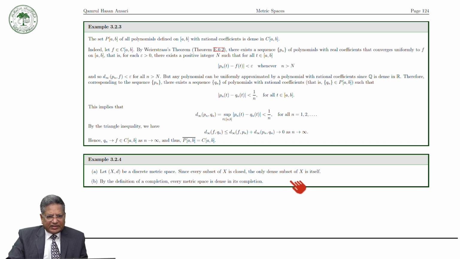Now we present another example. In the course of metric spaces, whenever you see any example, you must look at two important things. First, see whether the real line with the usual metric satisfies that condition or not. The second is whether a non-empty set with the discrete metric satisfies that condition or not.